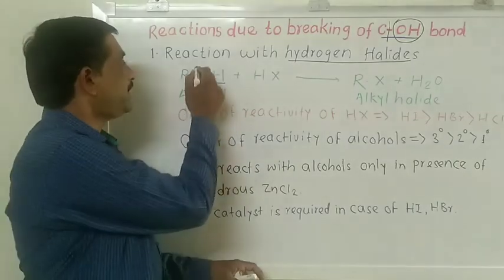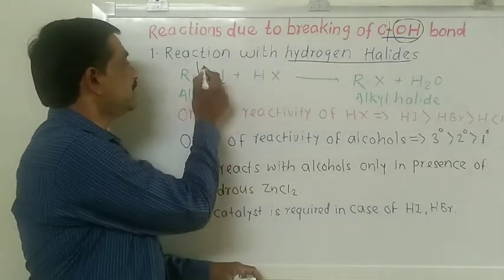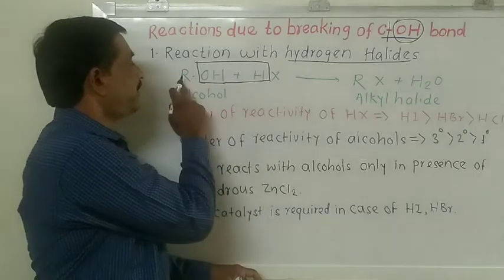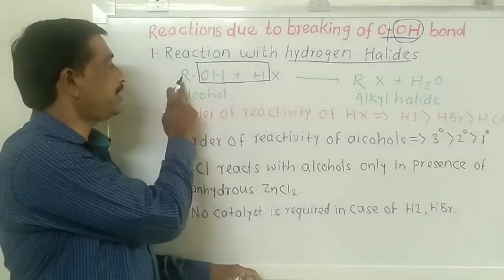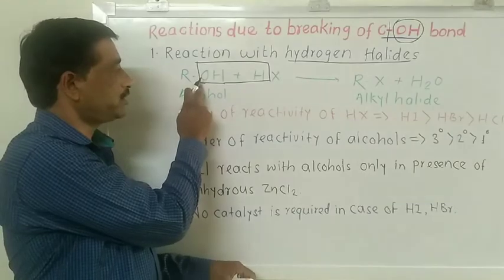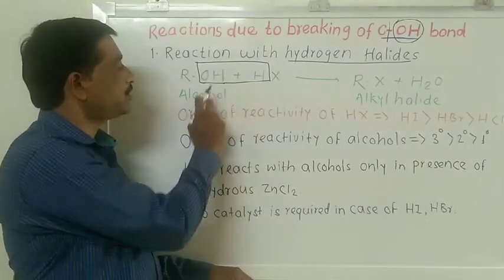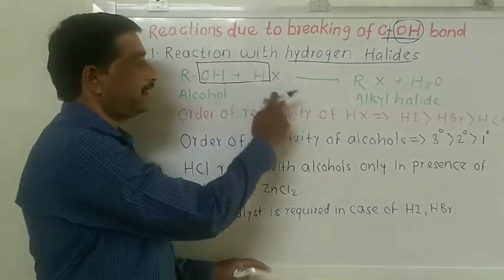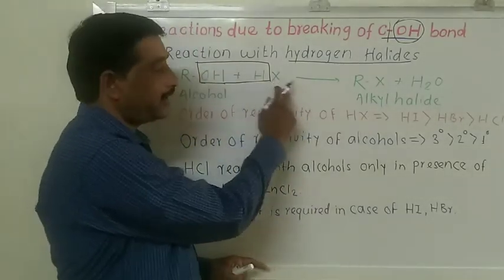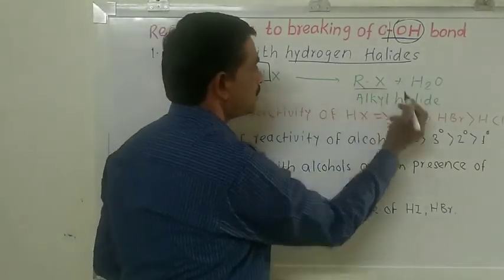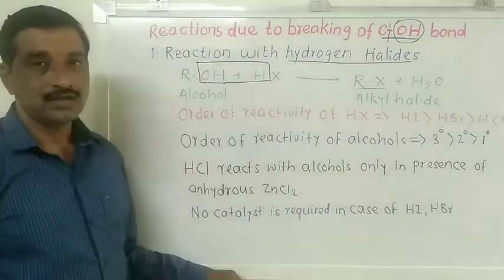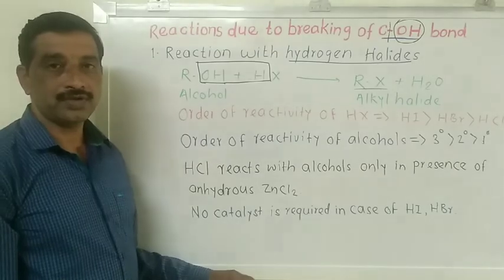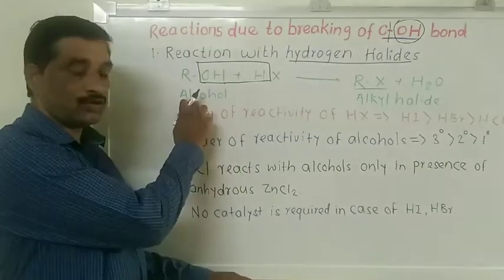The chemical reaction takes place in such a way that the OH group is removed by breaking of the bond between the carbon atom of the alkyl group and the OH group, and the place of the OH group is taken by the halogen atom from the hydrogen halide, and then we get the compound known as the alkyl halide. Such a chemical reaction is nothing but the nucleophilic substitution reaction of alcohol.